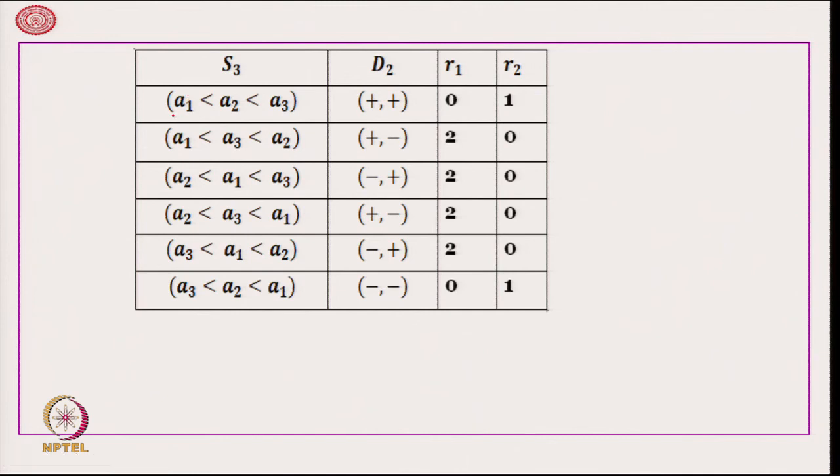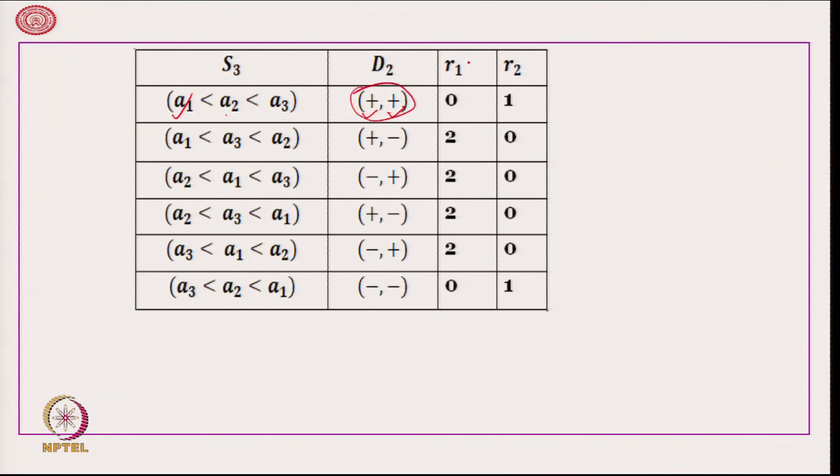A 1 is the value obtained at the first instance, A 2 at the second instance, and A 3 at the third instance. Now, if A 1 is less than A 2 less than A 3, then D 2 is going to be plus, because A 2 is greater than A 1, and another plus because A 3 is greater than A 2. Therefore, we get a run of length 2.